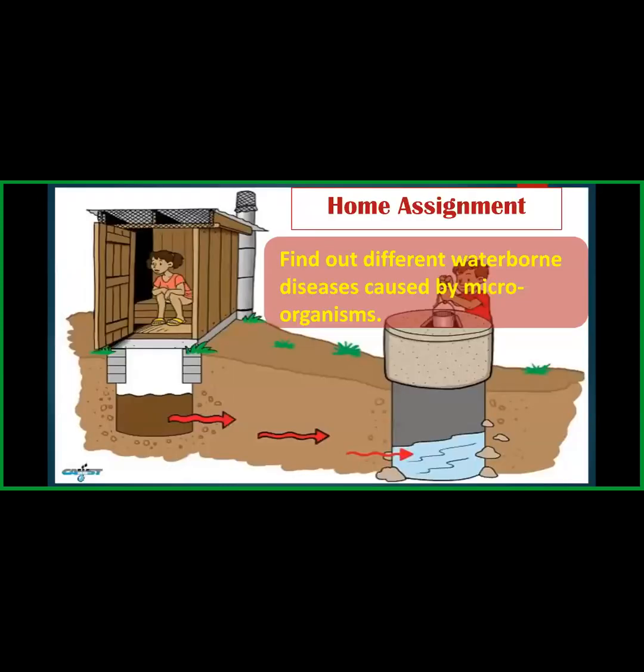Now find out different waterborne diseases caused by food and water. Okay, now Vibrio cholera and typhoid are two of the diseases which I mentioned. Now find all the other diseases which are caused due to food and water. Okay.